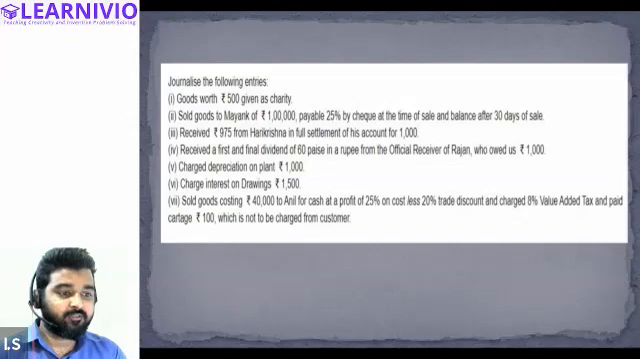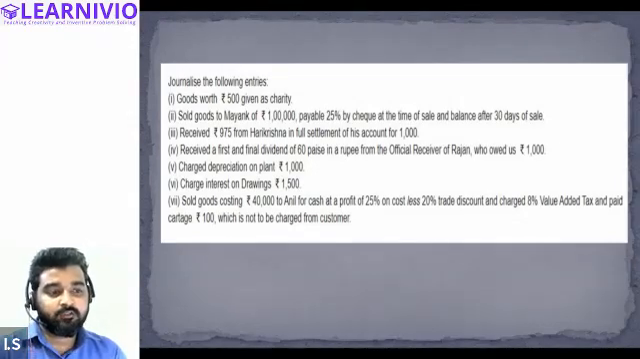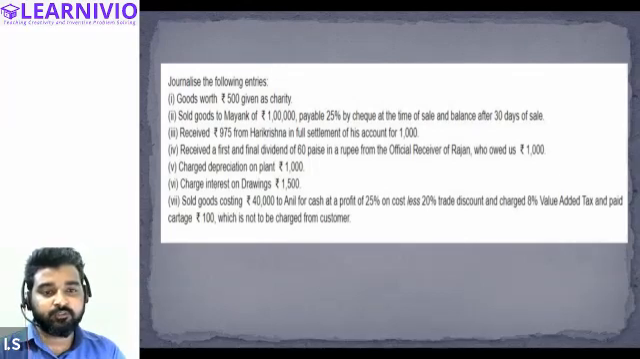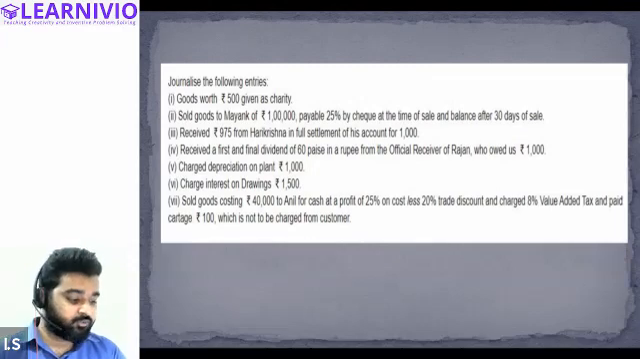I cannot specifically mention the items on which we receive interest. There can be different situations where we receive interest, but the only thing you need to remember is that whenever there is an inflow of interest, whenever we are receiving interest, that will be credited.